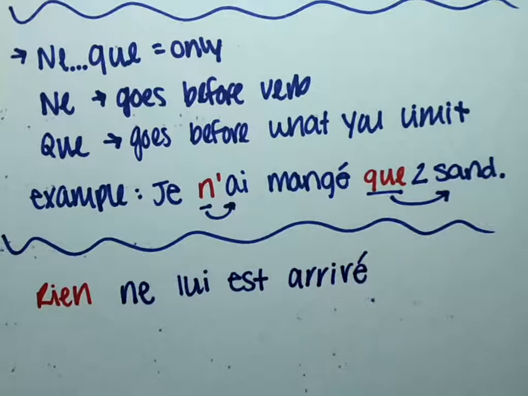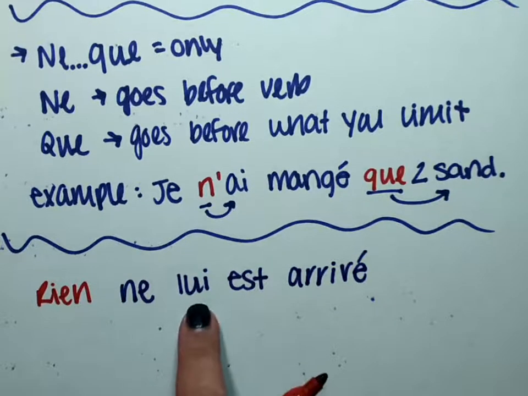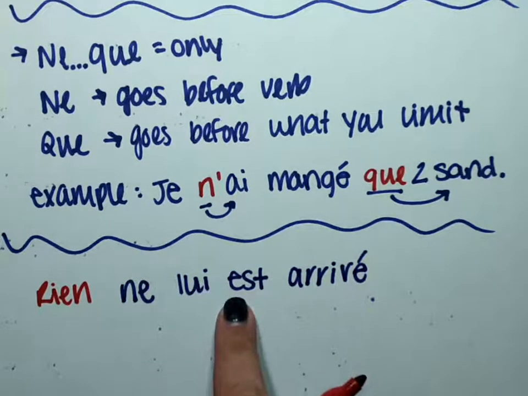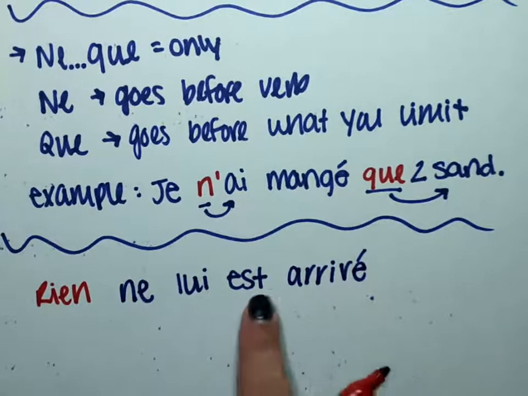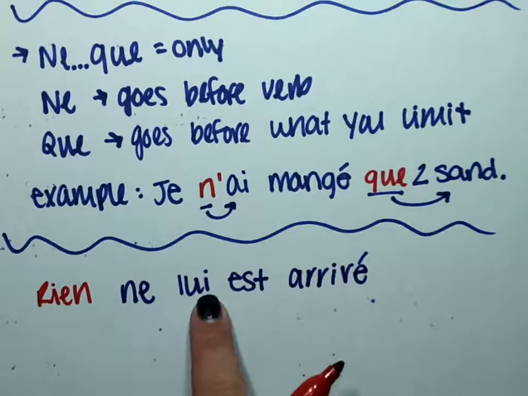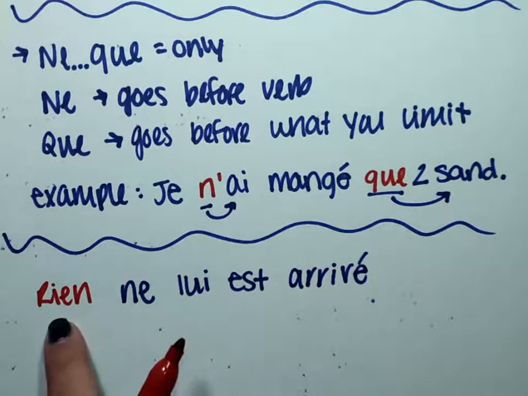So let's talk about that. Your rien is still going to go first because remember when it's used as a subject, it goes at the beginning of our sentence. And then your pronoun placement still goes before the passé composé. So that doesn't change. And your ne is still going to go before all of that. So the only thing that really changed in our sentence is putting rien at the beginning.